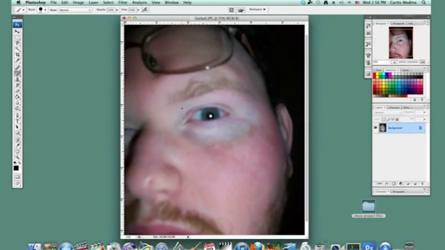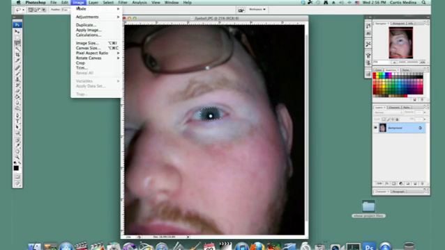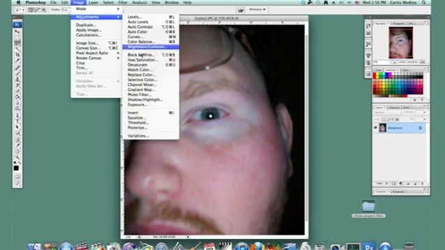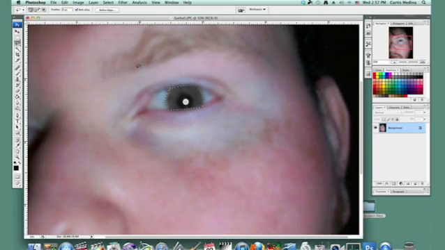Okay, so we have this picture right here, and we're going to use the lasso tool, and I'm going to select around the eye. And I'm going to go to Image, Adjustments, Desaturate.